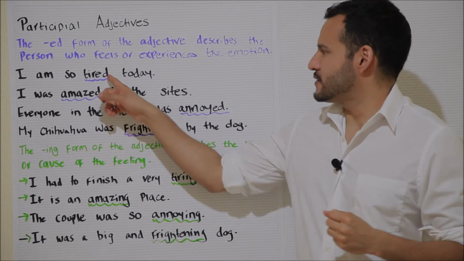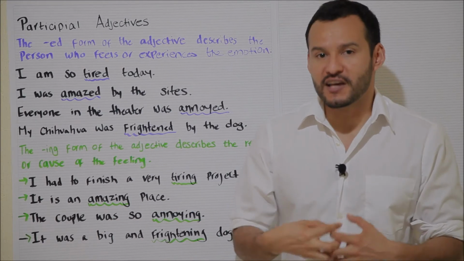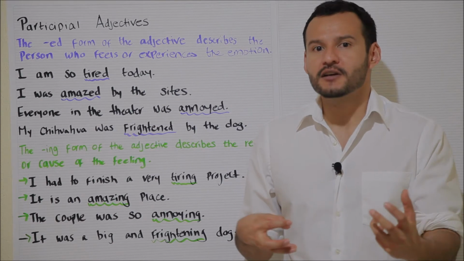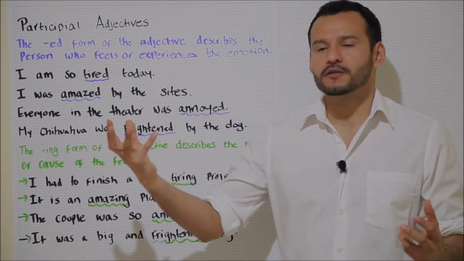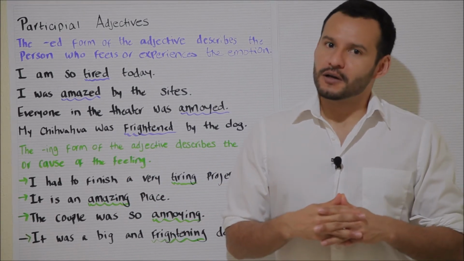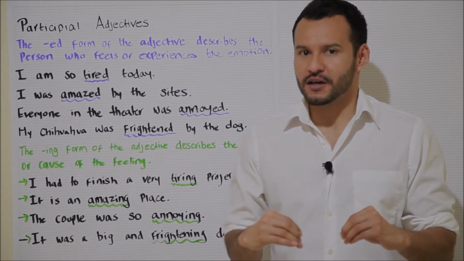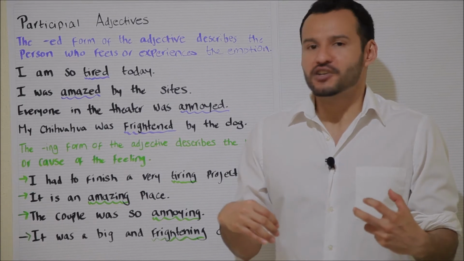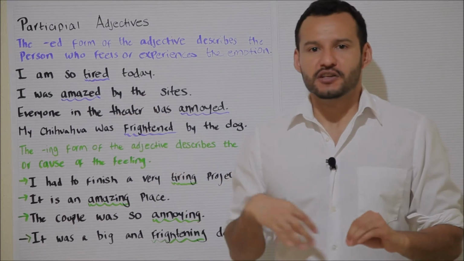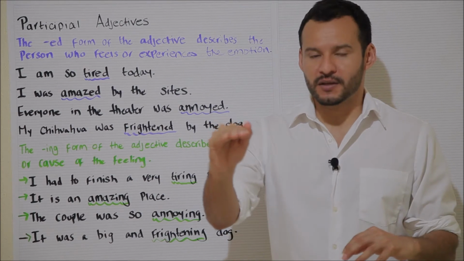A lot of people, when they see the ed endings and the ing endings, they assume it has something to do with tense. So for example, that you use some of them to describe situations in the past, and you use maybe the other form to describe situations in the continuous tenses or something like that. Well, remember that in this context, these words are not verbs, they are adjectives. And so adjectives don't have a tense, so it has nothing to do with that. An adjective doesn't change whether I'm describing a situation in the past, the present, or the future.